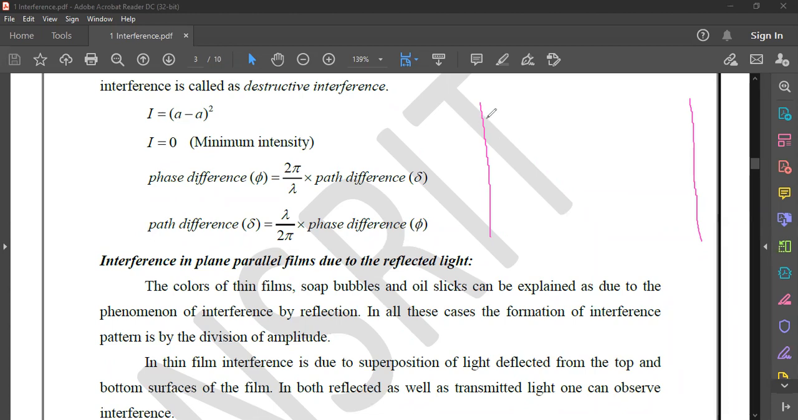some person may be here, and some person may be here, and some person may be here. So now you can understand path difference. There is a path difference between these contestants, isn't it?